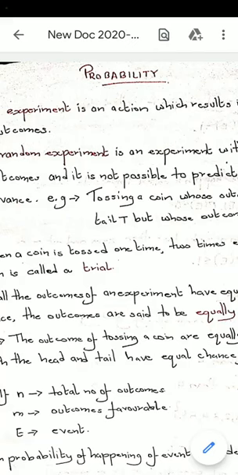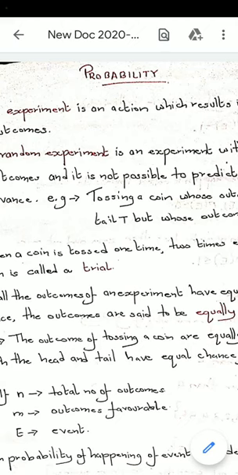Good morning, students. So this week, we will be looking at the chapter on probability. As I promised you in the last class, I'll be starting a new chapter whose name is probability. Before going into the understanding of probability, probability simply means a chance.